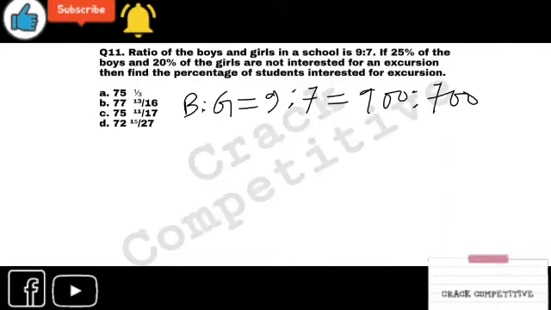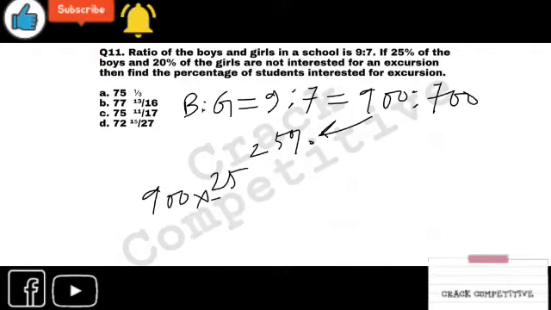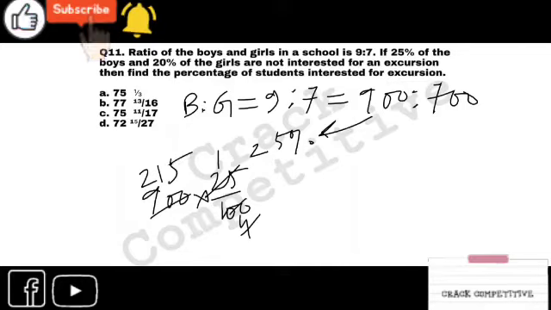25% of the boys. What is 25% of 900? Just do it like this. 25% means 25 by 100. If you have learned percentage, you won't write 25 by 100. Instead, you will write 1 by 4 in just one step. So it is 225 for boys.